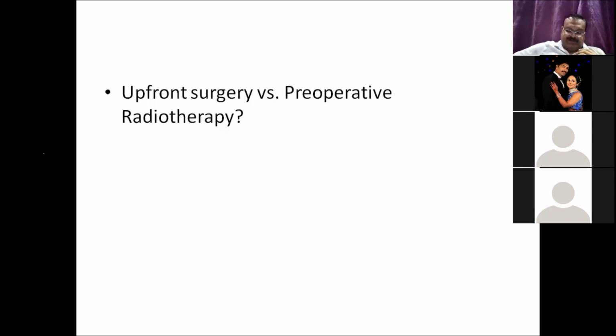Secondly, regarding long-term morbidity, initial results showed a difference in functional outcome, but the long-term outcomes regarding function of the limb are not different between pre-op versus post-op RT. That's a very good answer.